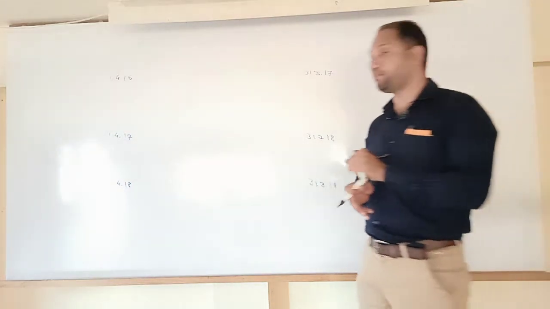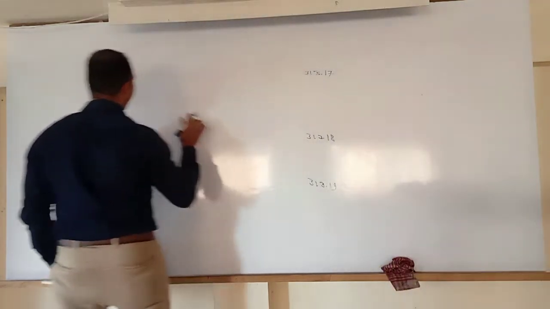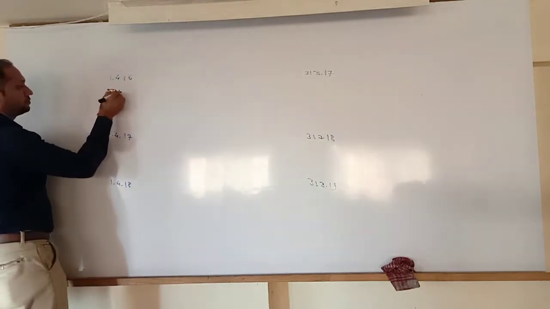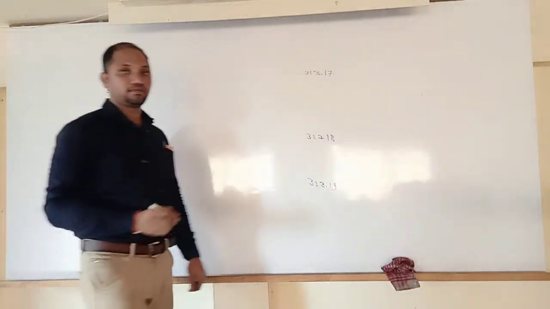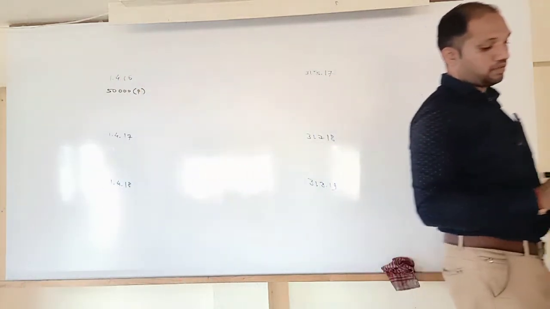Now, first thing, we have purchased the equipment of rupees 50,000. What do you mean by equipment? We pass the purchase entry on the first day.